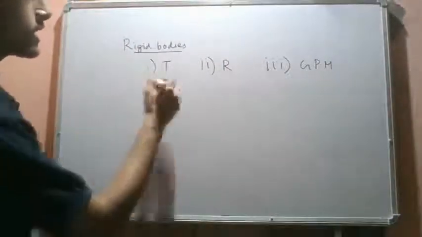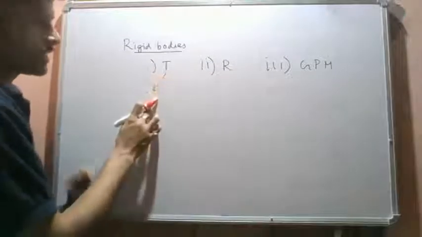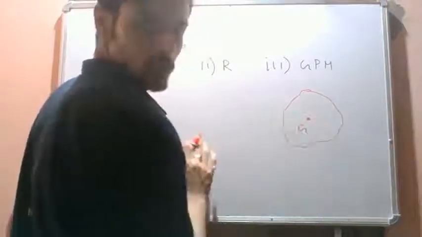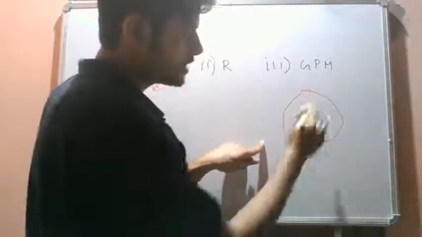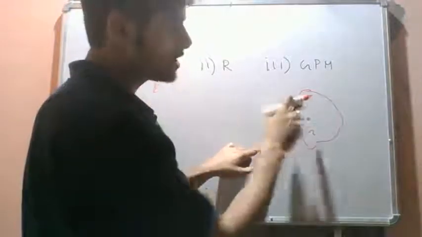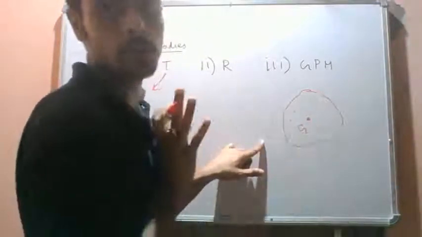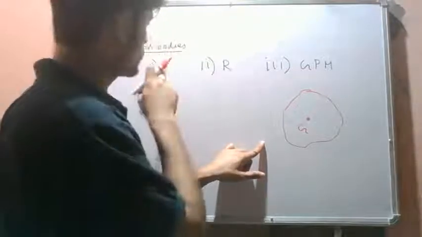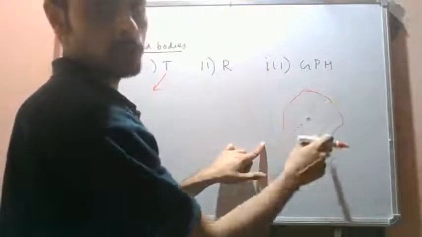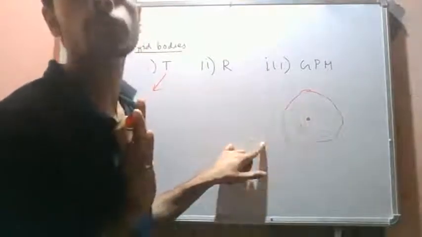Okay, so the kinetic energy for translation, let's say if we have a rigid body, this is our center of mass. We know from kinematics that in pure translation each and every point will have the same linear velocity, right? If a rigid body is in pure translation, each and every point of the rigid body will have the same linear velocity, right?